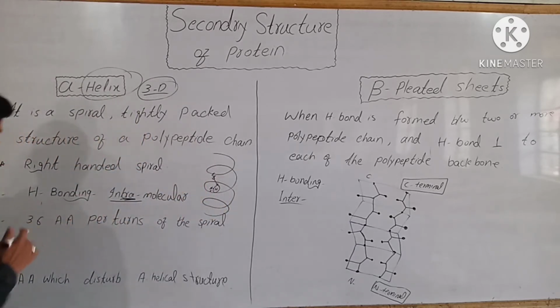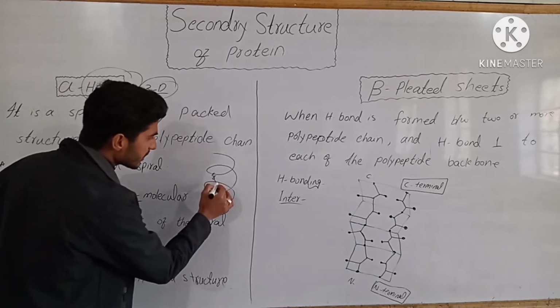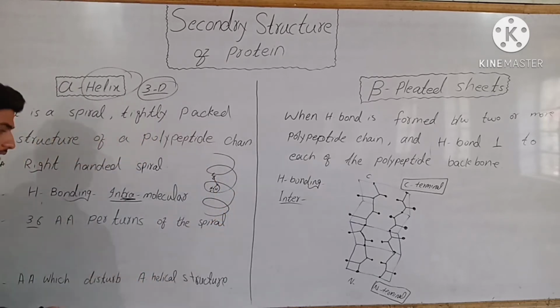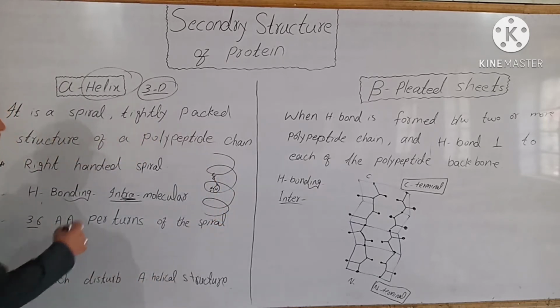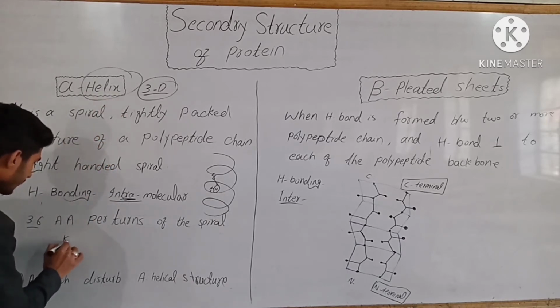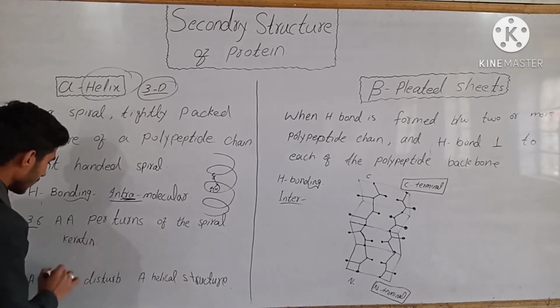There are 3.6 amino acids per turn of the spiral. For example, the proteins which constitute the alpha helical structure are keratin and myoglobin.